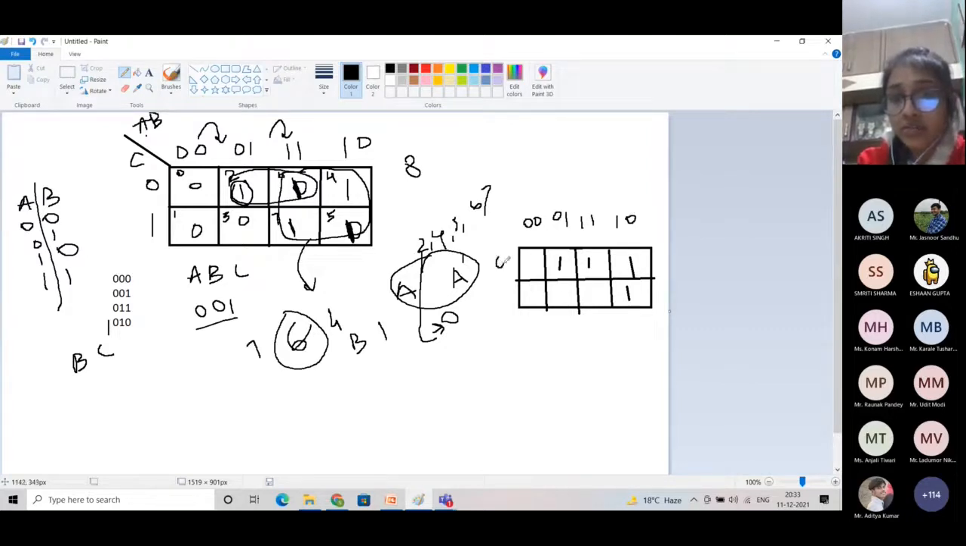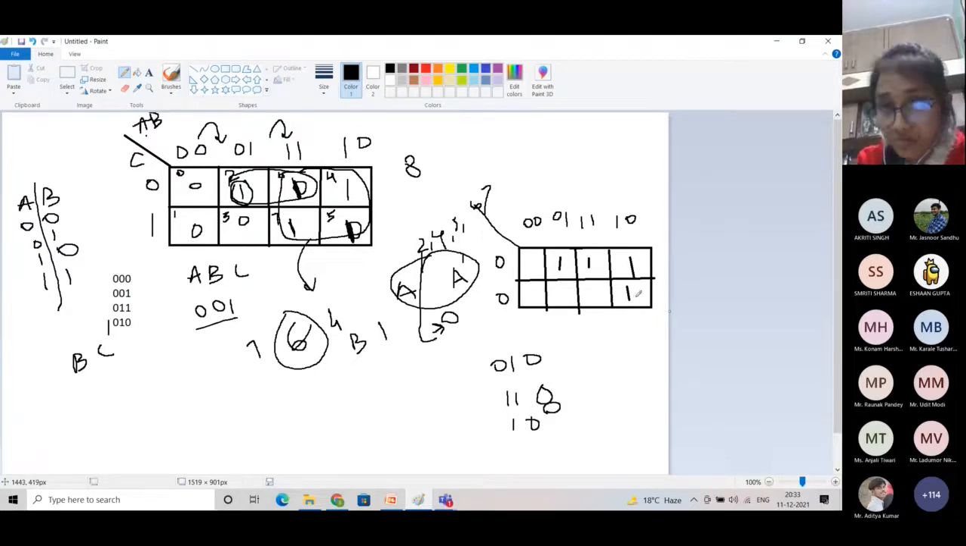This is 0 and 1. So for this one, we will write what is ABC for this. For second, ABC is 0, 1, 0. For this case, ABC is 1, 1, 0. For this case, ABC is 1, 0, 0. And for this case, ABC is 1, 1, 0, 1. Okay, it is 1, 0, 1.